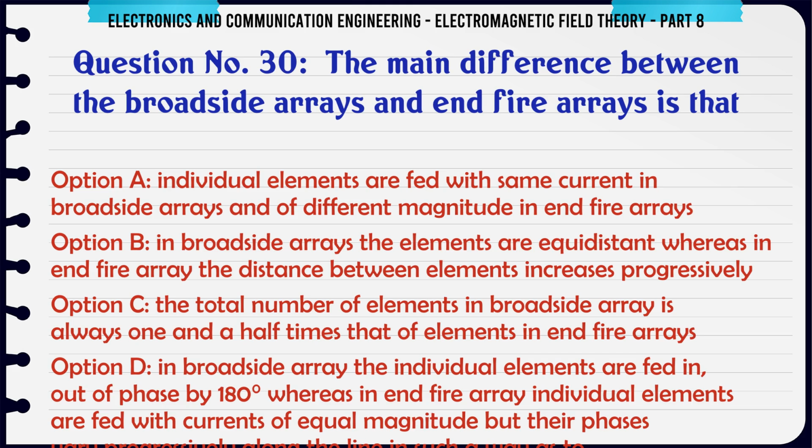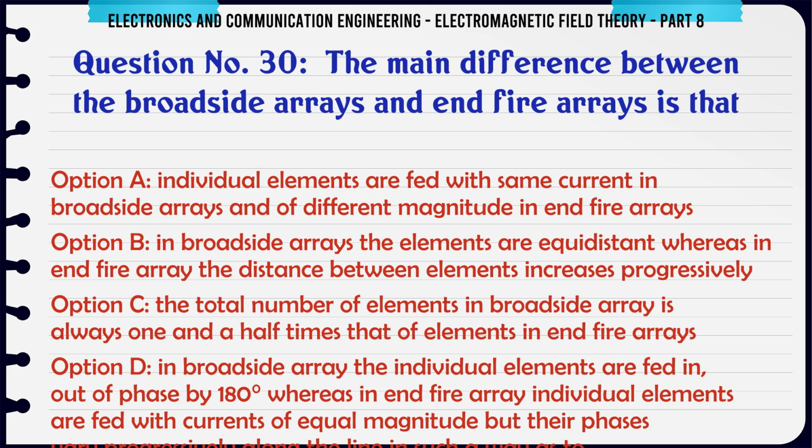C. The total number of elements in broadside array is always 1.5 times that of elements in end-fire arrays. D. In broadside array the individual elements are fed in phase, whereas in end-fire array individual elements are fed with currents of equal magnitude, but their phases vary progressively along the line in such a way as to make the entire